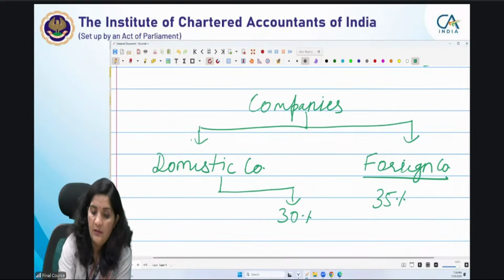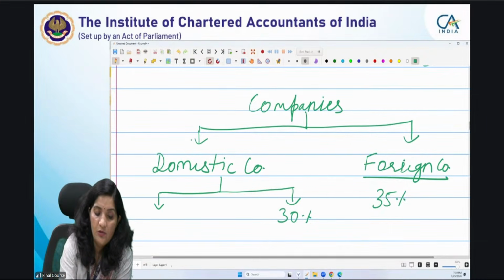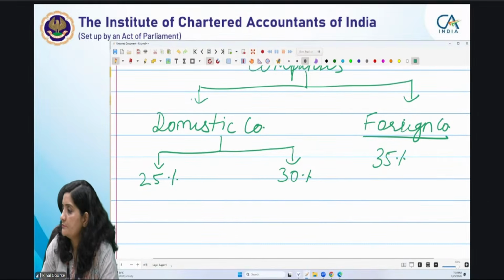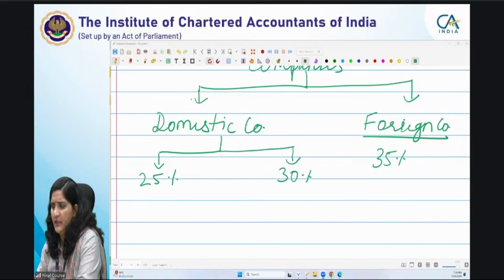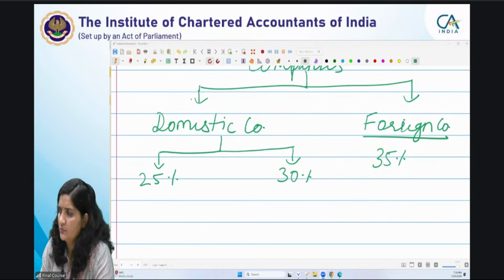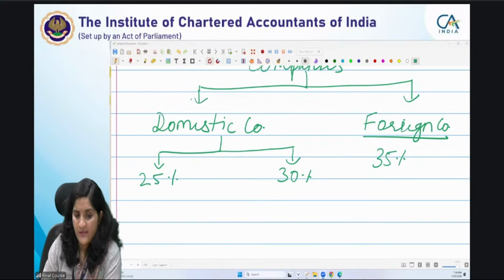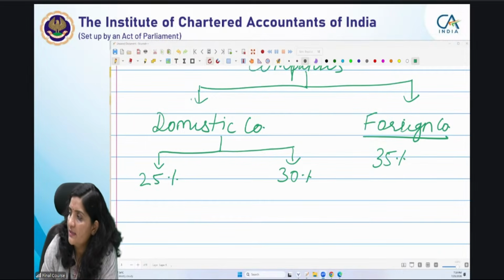और कुछ के लिए 25% भी है. 25% कब लगता है? When we apply 25%? हाँ, that we will be discussing. 15, 22, 10% तो कोई रेट नहीं है. 10% is the surcharge rate we will be discussing. Just tell me 25% कब लगाओगे? When will you apply 25%?